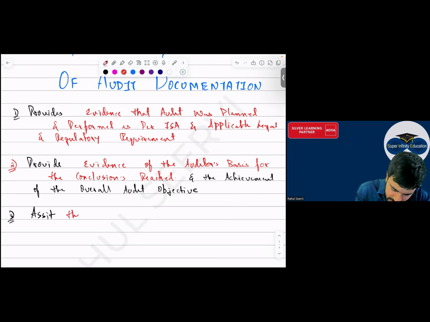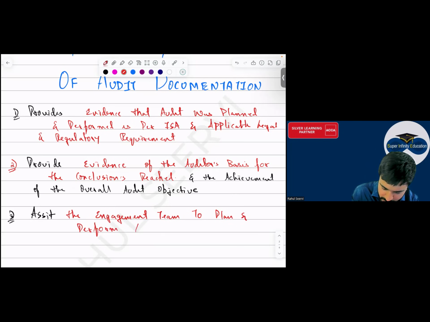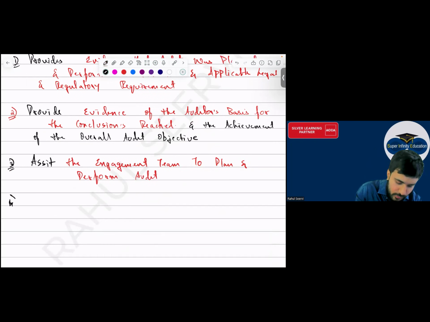Assist the engagement team to plan and perform audit. Fourth one.